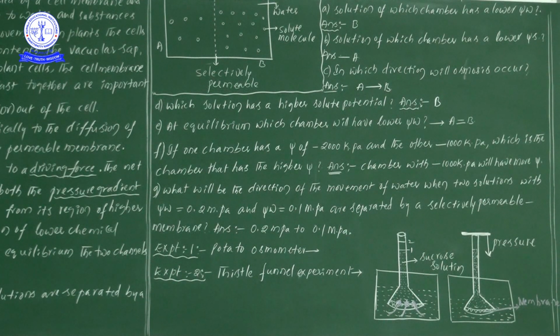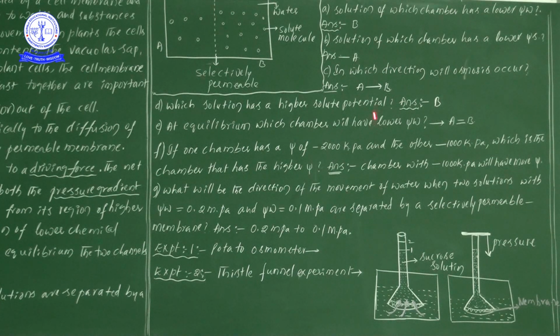So again they are giving here both chambers are at equilibrium. So where can we find the lower water potential, they are asking. At equilibrium both chambers' water potential will be the same only, no? At that time how can we show the lower water potential? Thereby both chambers will have the same water potential. So there is no chance to find lower water potential in one and higher water potential in some other one. So definitely we could not see that.